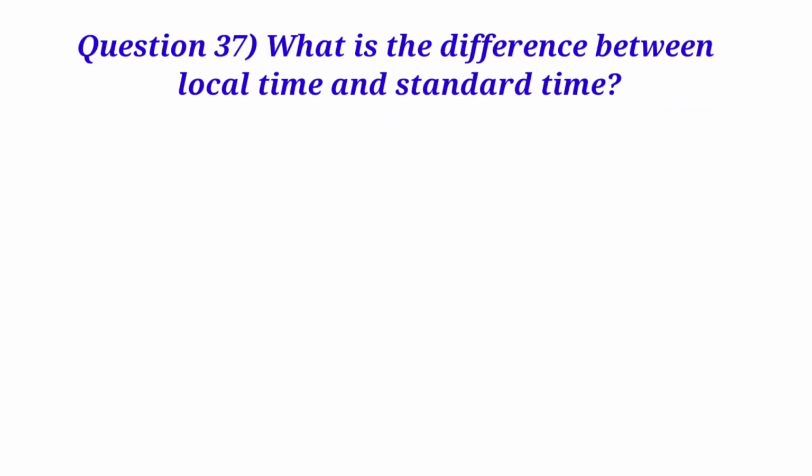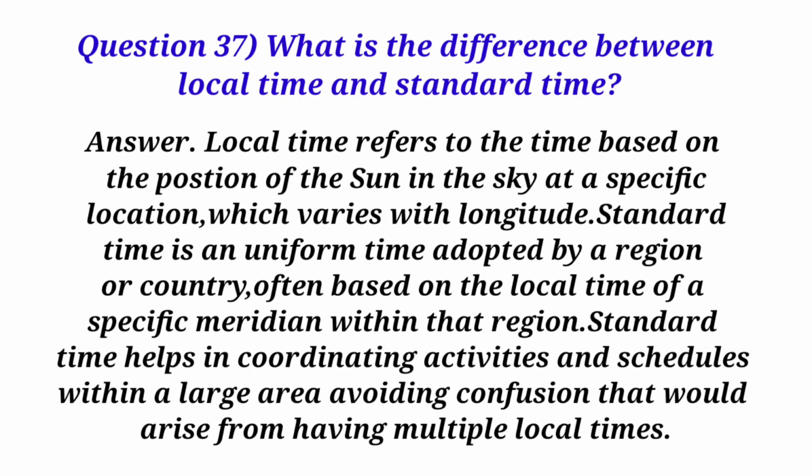Question 37. What is the difference between local time and standard time? Answer. Local time refers to the time based on the position of the sun in the sky at a specific location, which varies with longitude. Standard time is a uniform time adopted by a region or country, often based on the local time of a specific meridian within that region. Standard time helps in coordinating activities and schedules within a large area, avoiding confusion that would arise from having multiple local times.